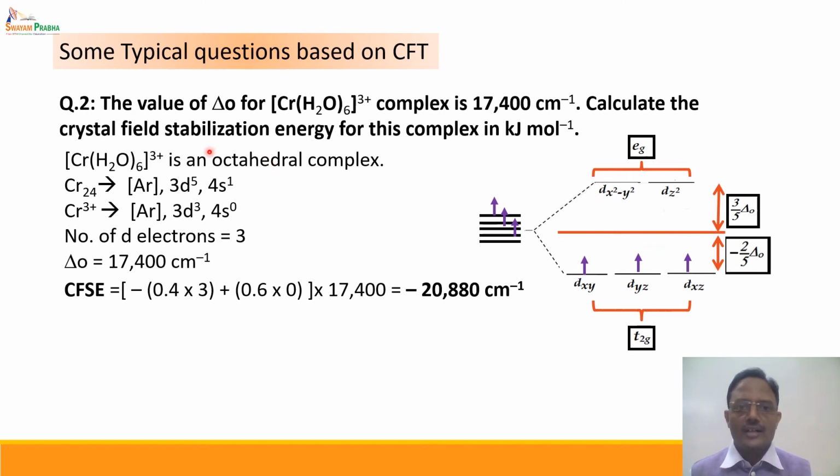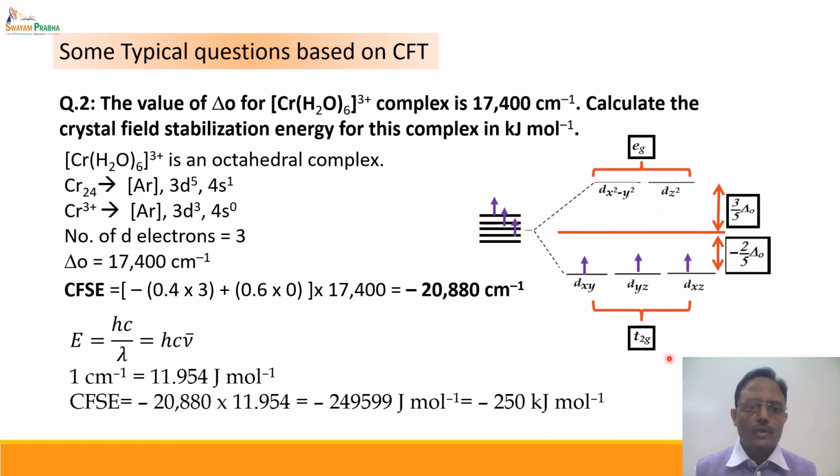Now the question asked is in terms of kJ/mol. So we have to convert this cm⁻¹ into kJ/mol, and we know that E is equal to hc/λ, or E is equal to hc times ν̄. ν̄ is the wave number which is obtained over here. So now we will put in the values of h and c and ν̄. h is Planck's constant, c is the velocity of light, which is a known constant, and ν̄ is obtained from here.